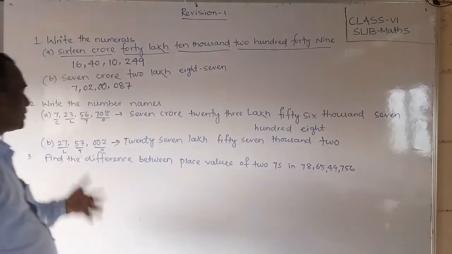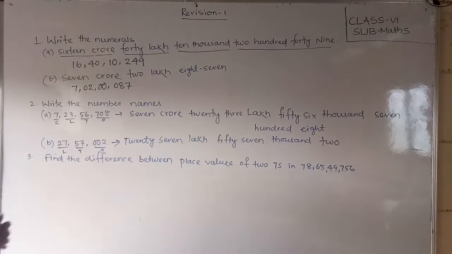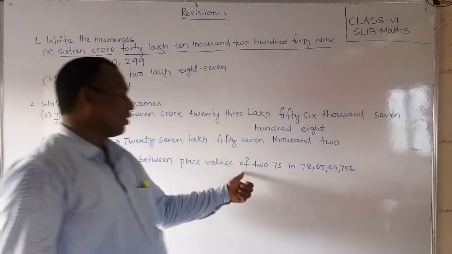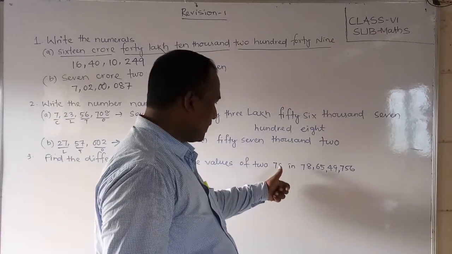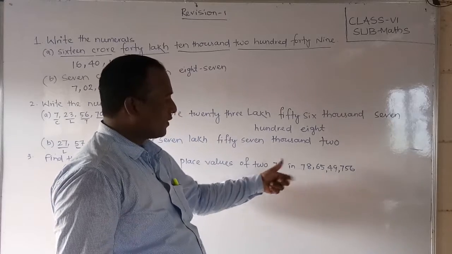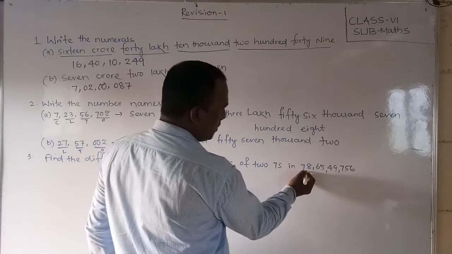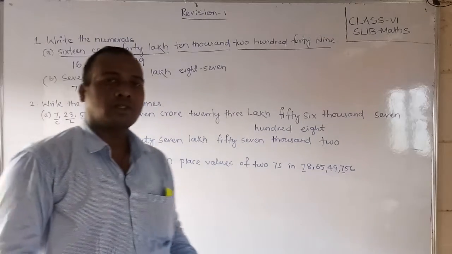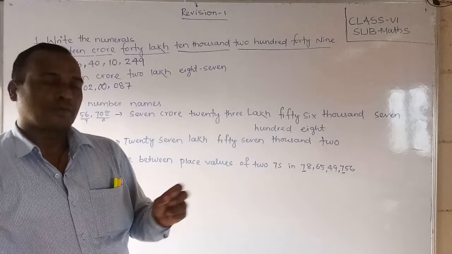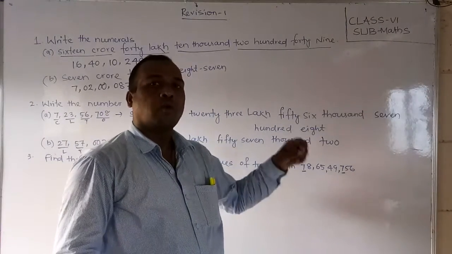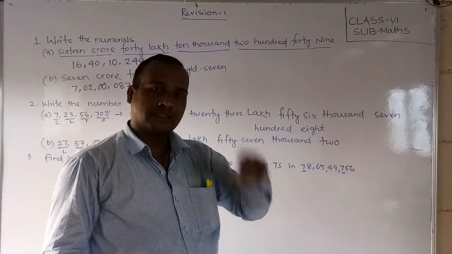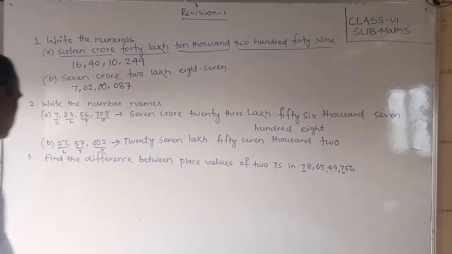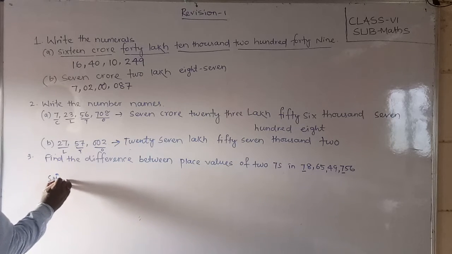Already I have told them in 2 bits, compulsory should do practice these students. Next third bit you should see students, find the difference between place values of 2 7s. 7s means plural s, that is 7. 2 7 is there. Observe friends, here 1 7 is there, here 1 7 is there. So what is the place value? So students, already I have told the number, the digits which place is there, that means that number into that place value. That means observe students, I will do here, write down the solution.